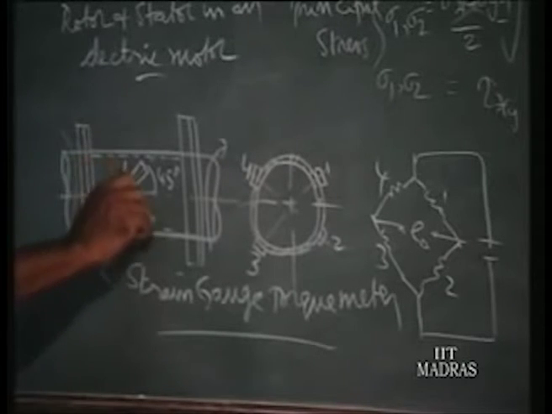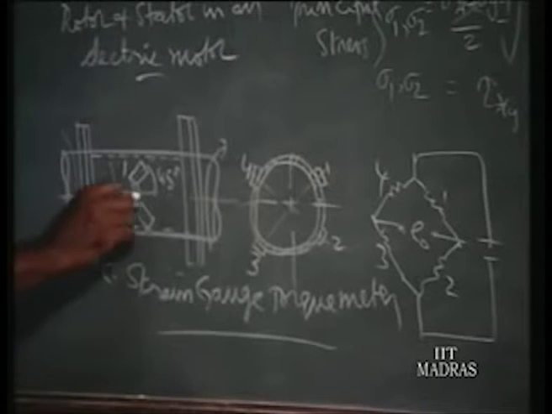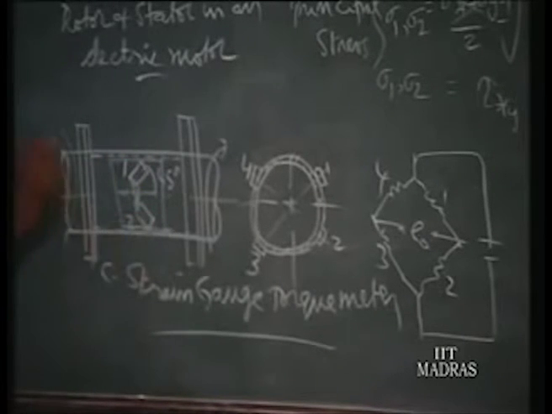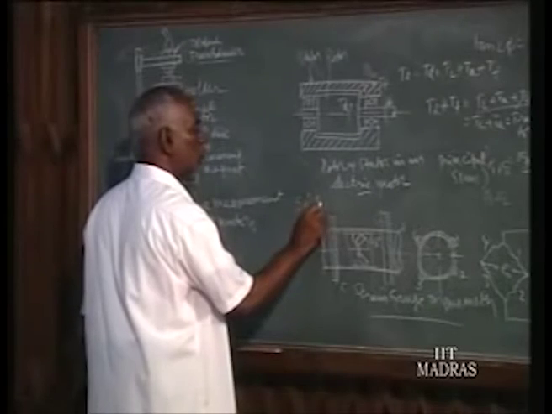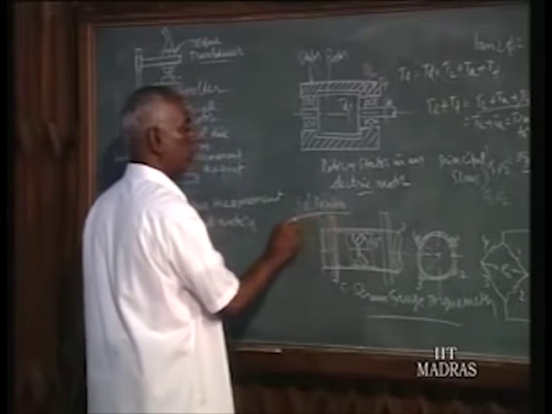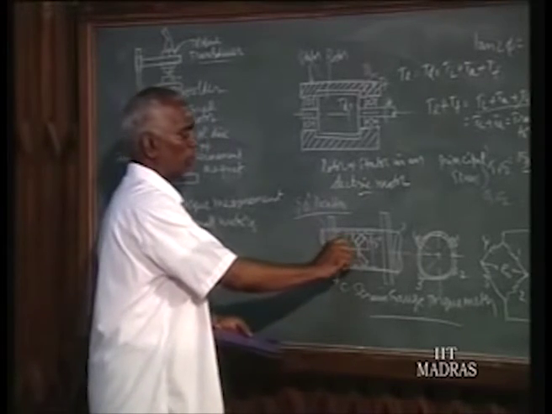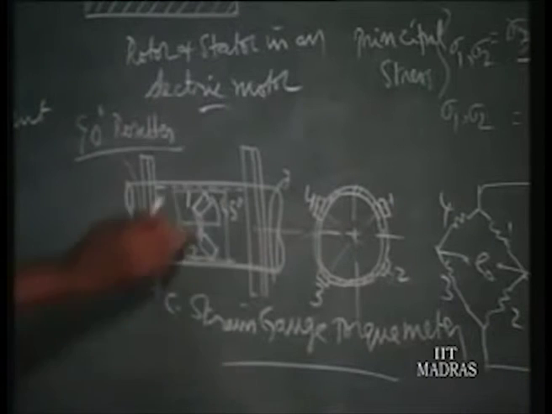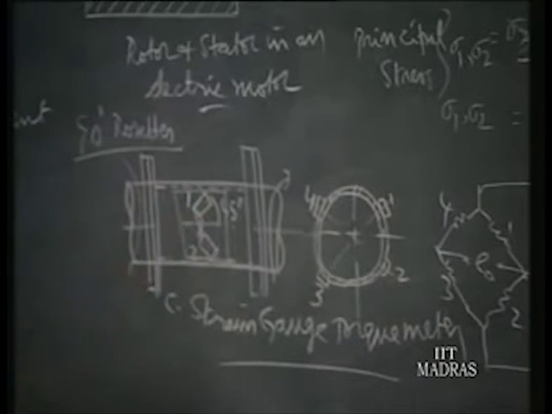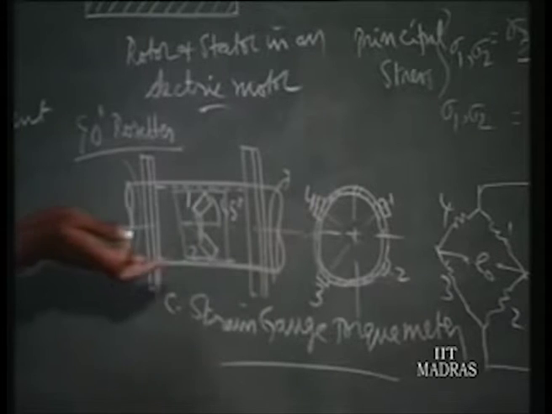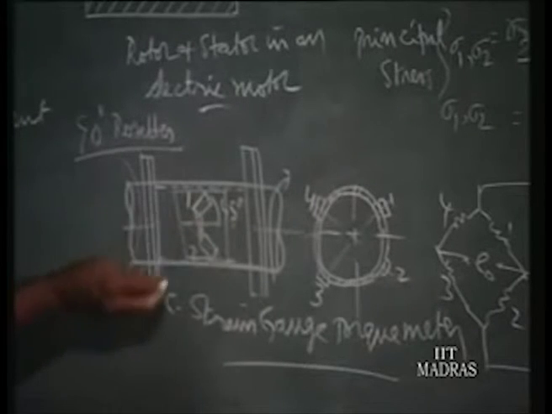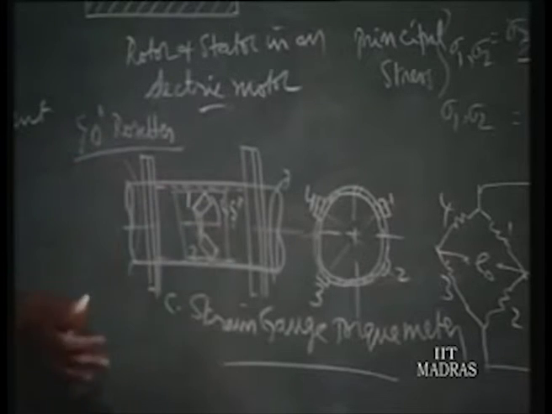Now you will find the two axes are at 90 degrees to each other, and 90 degree rosettes, strain gauge rosettes, are available in the market. In one mounting, the 2 strain gauges are at 45 degrees to the central line, which is also marked there. So purchase one such rosette, and if the line marked on the shaft and the line on the rosette coincide, we paste it with the cement as supplied by the manufacturer.